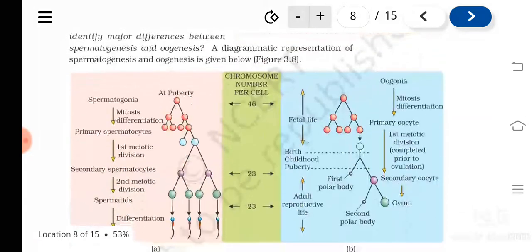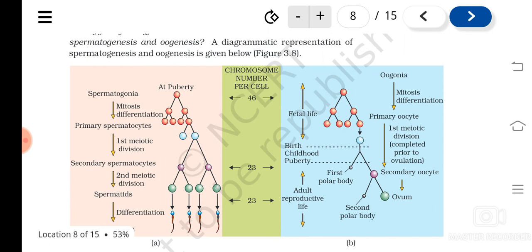The oogenesis is a long process, and it starts in the fetal stage of the female child, and it completes only after fertilization. But spermatogenesis is not like that. It starts at puberty, and it is not a long phase as in the case of oogenesis. So you can compare both of these and understand. So hope this much is very clear to you. Thank you.